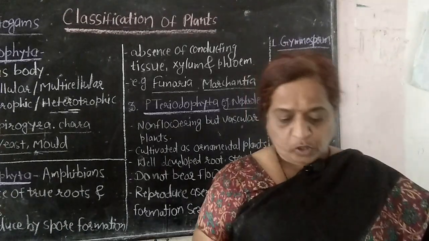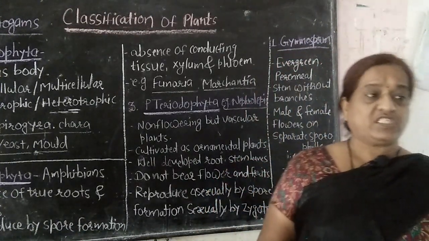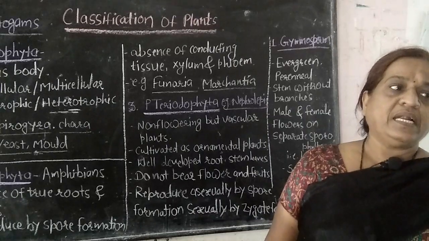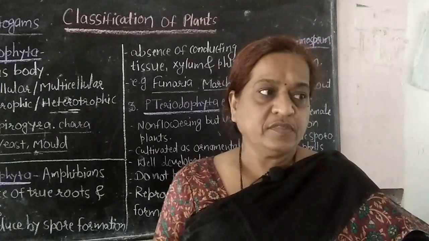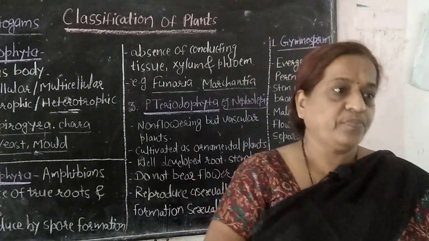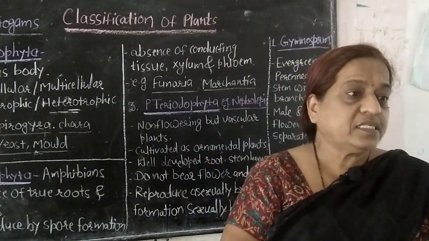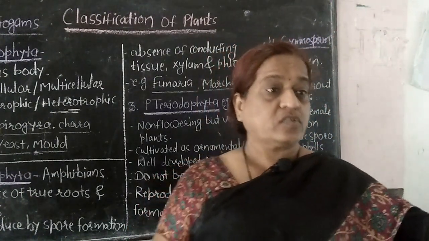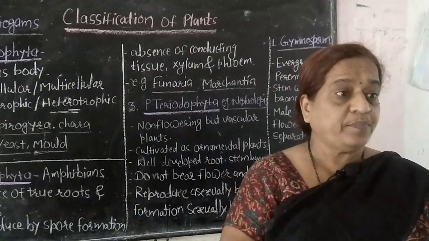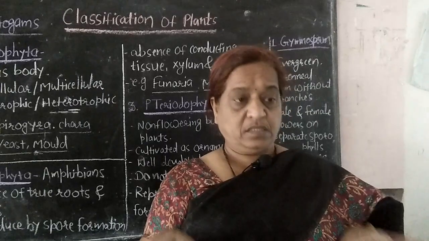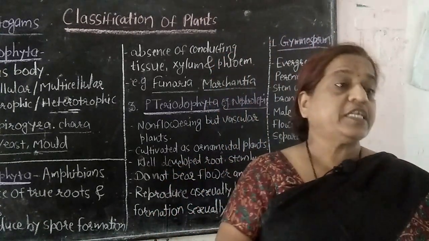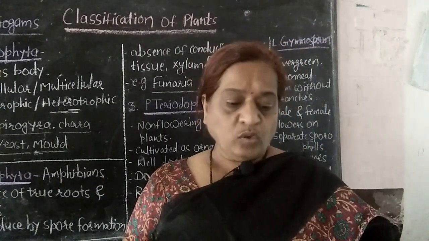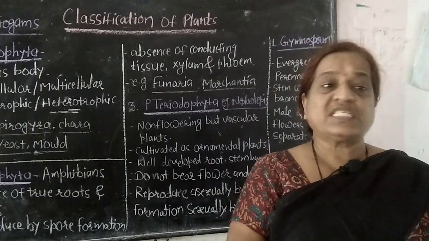Now we have completed this topic, but now we will discuss a few questions depending on it. First of all, tell me, why are plants classified? We have discussed that point, and now you should know the answer. We discussed that there is diversity among the plants with respect to size, color, mode of nutrition and habitat, and if the plants are studied systematically and scientifically, it is convenient to classify them. So that is the need of classification. Now tell me, classify the Spirogyra.